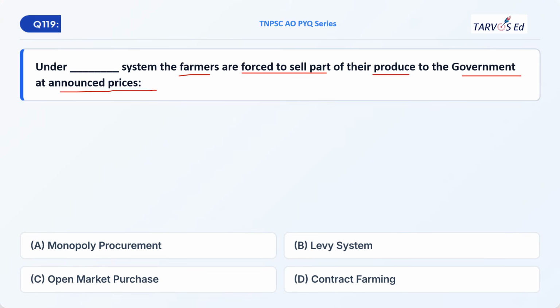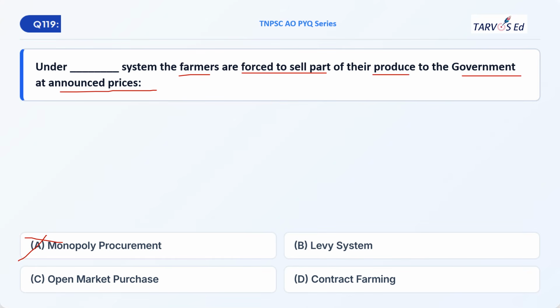Monopoly procurement is nothing but the procurement done in a monopoly market. Monopoly means a single seller, so definitely it is not the answer. Open market purchase is related to macroeconomics, where the central bank buys government securities from the public or commercial banks.